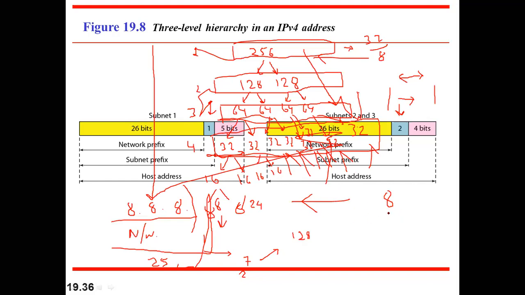And for the next, when it reaches level 8, you can see further it can be divided into 4 hierarchy, right? So in this, we cannot go more than this. Why? Because I have already told in this block what we have. The first address and the last address are used for network address and broadcast address. So we are left with only 2 active addresses in block size 4. If we go further, then we are left with 2 only.